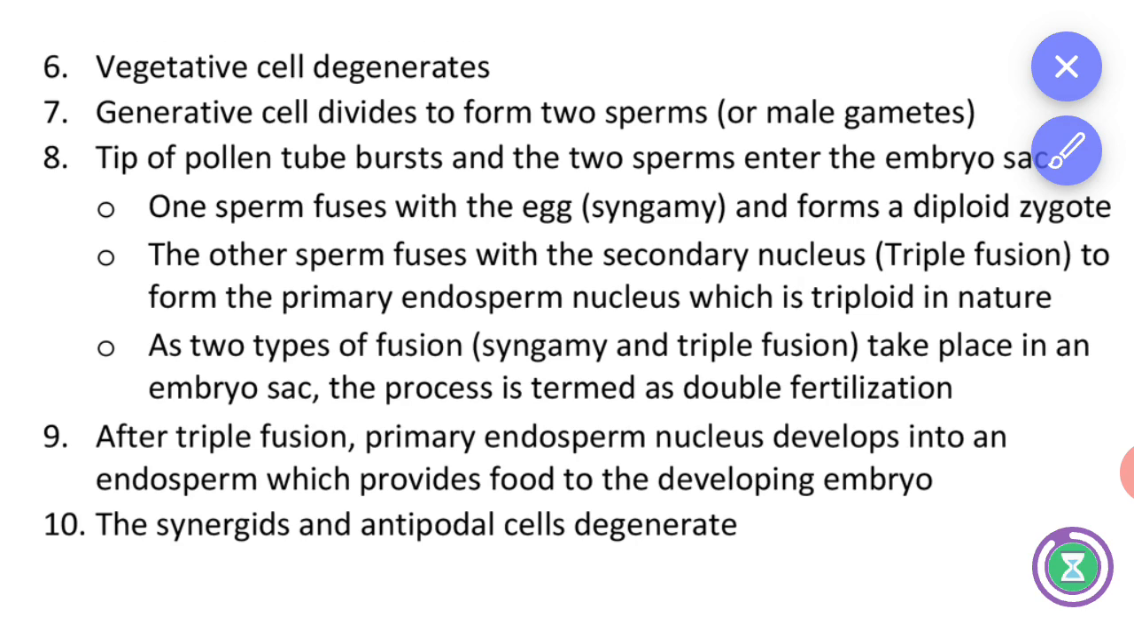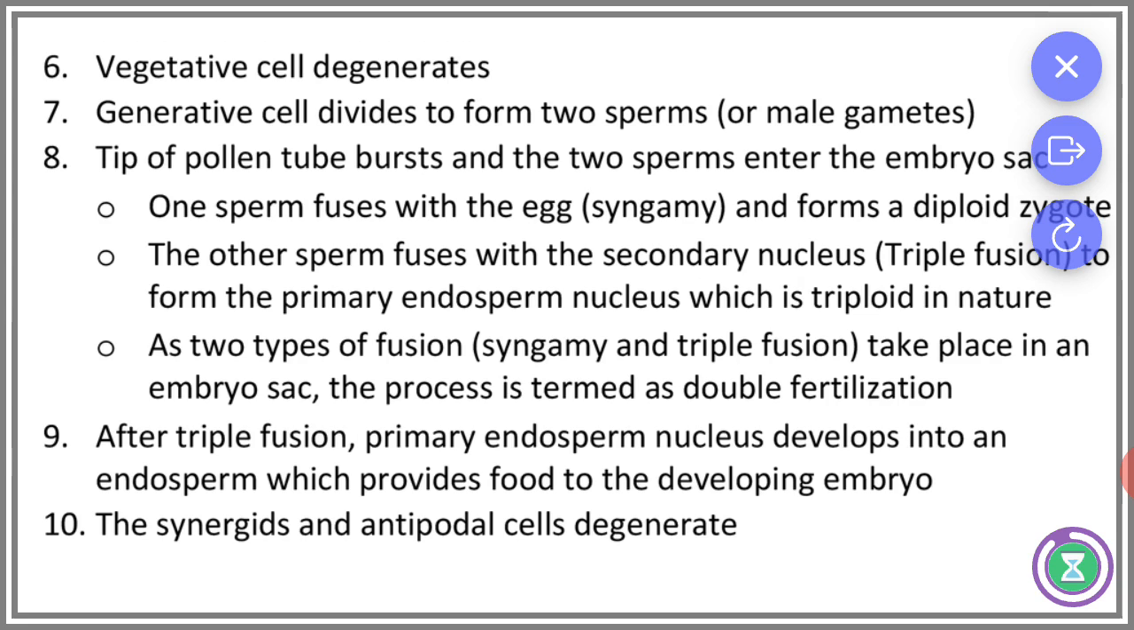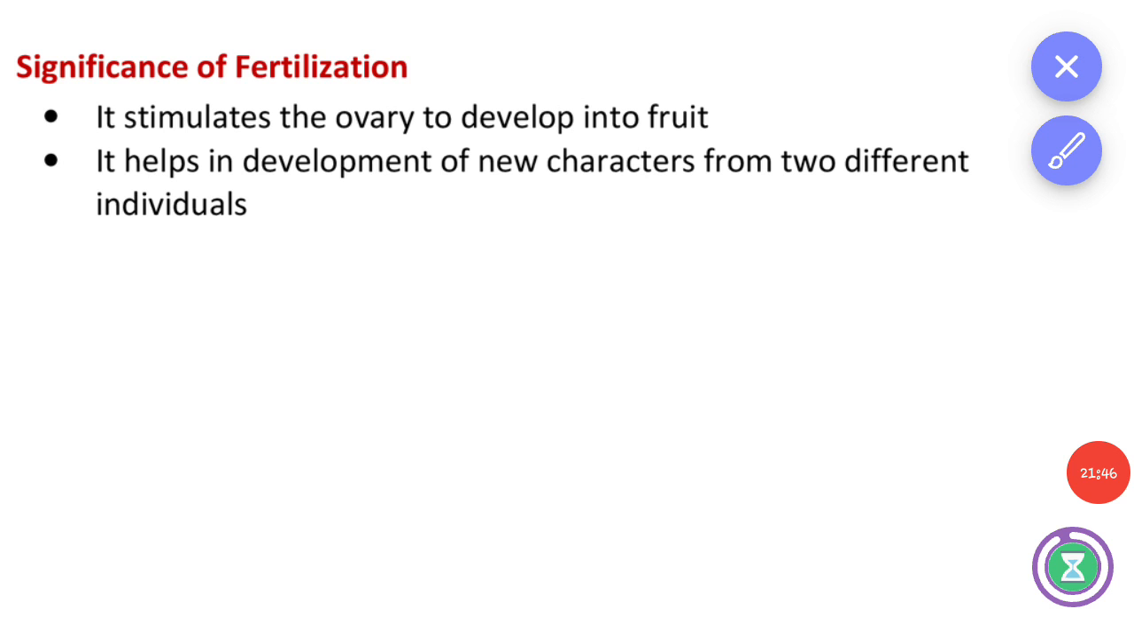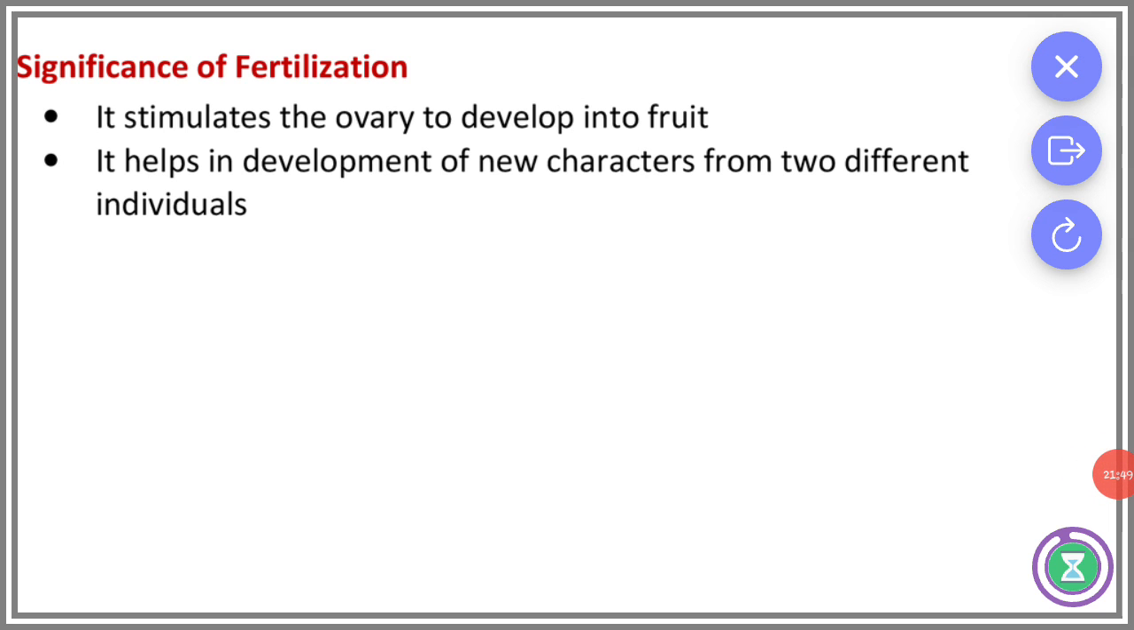As two types of fusion, that is syngamy and triple fusion, take place in the embryo sac, this process is termed double fertilization. After triple fusion, the primary endosperm nucleus develops into an endosperm which provides food to the developing embryo. The synergid and antipodal cells degenerate. Next, significance of fertilization: it stimulates the ovary to develop into the fruit and it helps in the development of new characteristics from two different individuals.